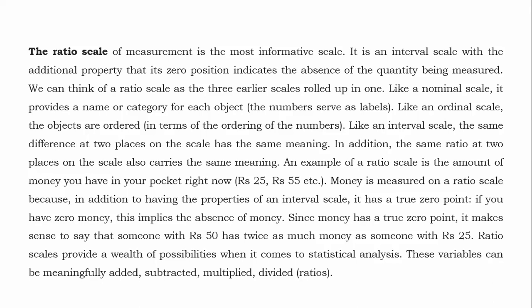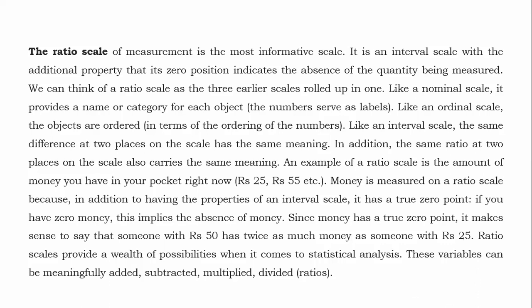We can think of a ratio scale as the three earlier scales rolled up in one. Like nominal scale, it provides a name or category for each object. The numbers serve as labels. Like ordinal scale, the objects are ordered in terms of ordering of the numbers.